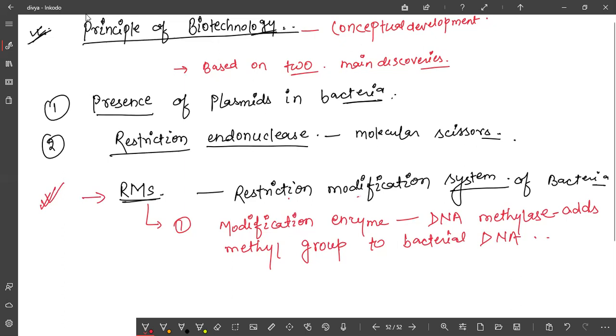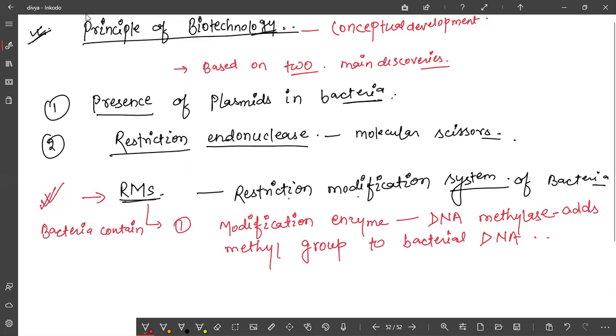So what does RMS do? It was observed that bacteria contain one modification enzyme. Because bacteria is also an organism, and it has its protection mechanism, defense mechanism also, through which it can be protected from virus. Is it clear to you?